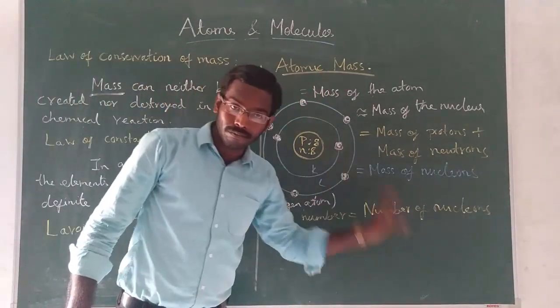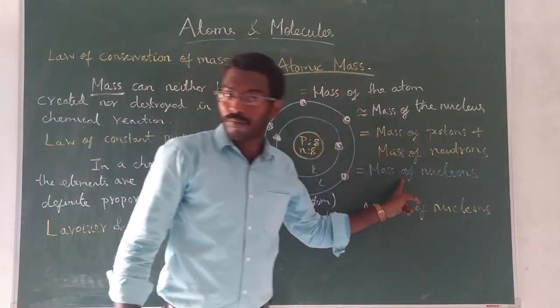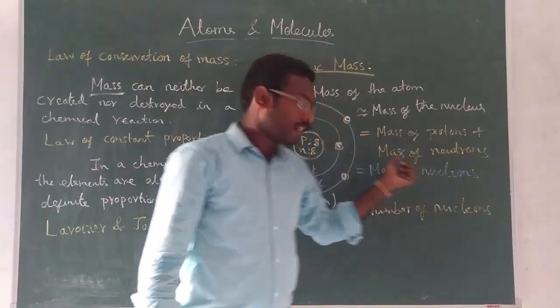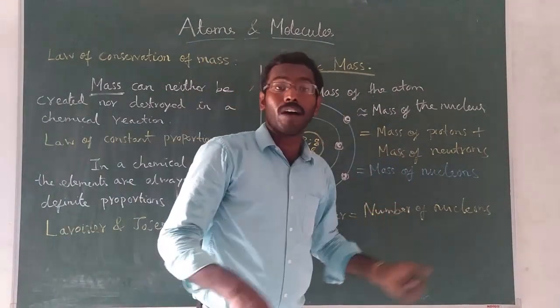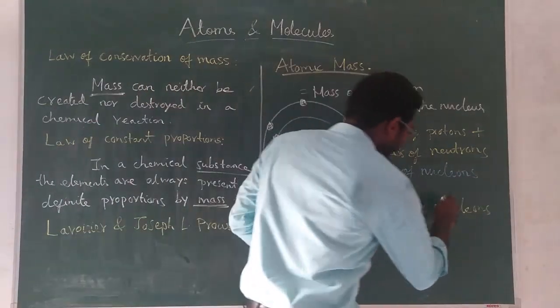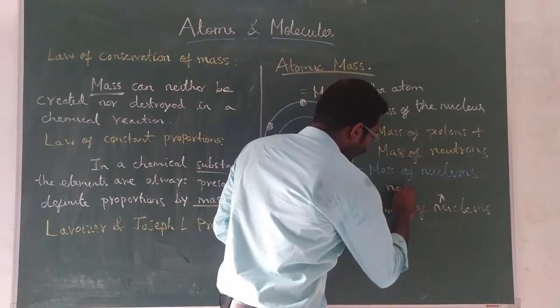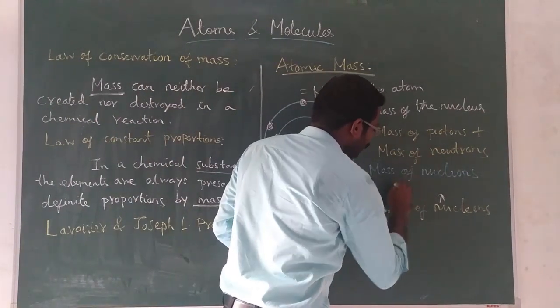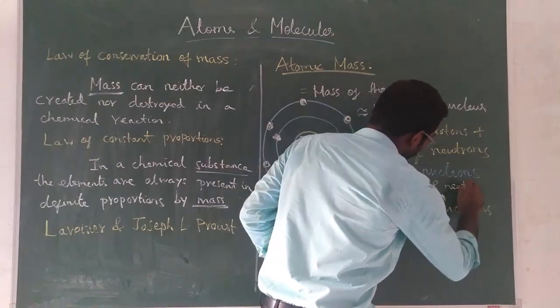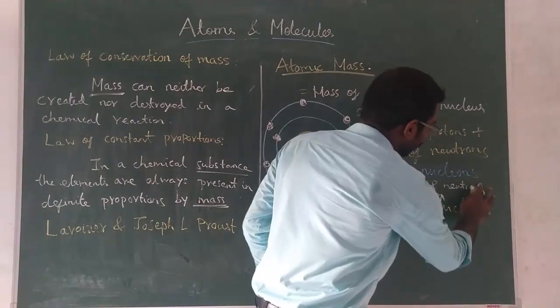Mass number is a number, but atomic mass is a mass. So atomic mass means the mass of nucleons. Mass number means the number of nucleons. Number of nucleons means what? Nucleons are nothing but protons and neutrons. Do you remember this or not?